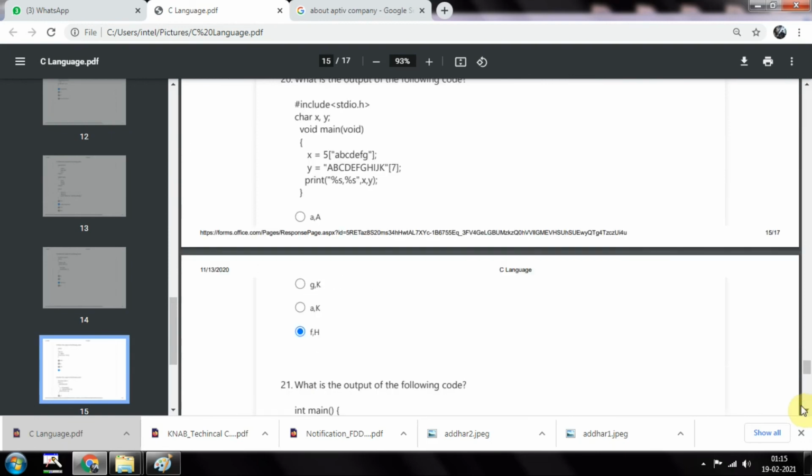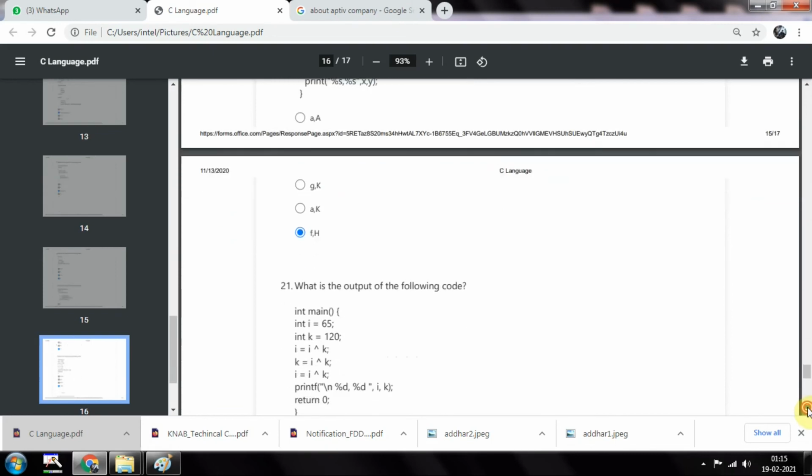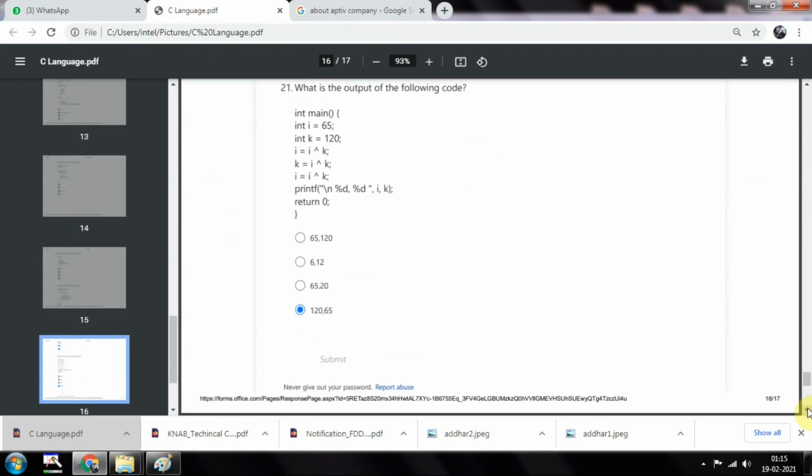What is the output of the following code? Again they are asking, so we can just go to that one. Okay, so what is the output of the following code? Just these types of questions only they will be asking. What is the output of this code? So they have asked mostly programs itself.